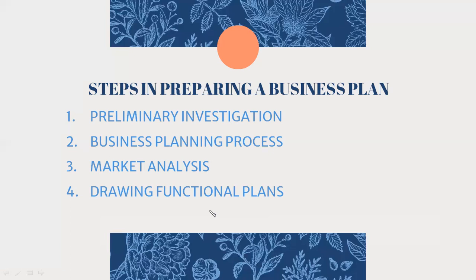That is a very important thing, because the cost estimate will be very much important to understand the cost of land and building, cost of plant and machinery. Plant means the factory, preliminary cost, whichever would be involved, working capital, all the financial documents also should be made properly. Then drawing functional plans. Now, once these studies are conducted, we need to start going into the functional plan, actually how it will turn out. For this, different plans are undertaken: marketing plan, production plan, organizational plan, etc.